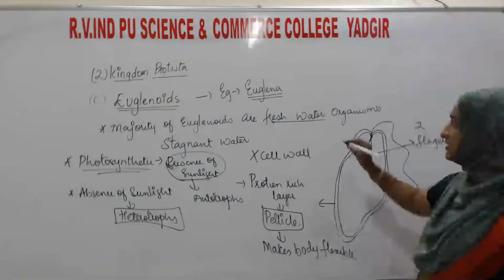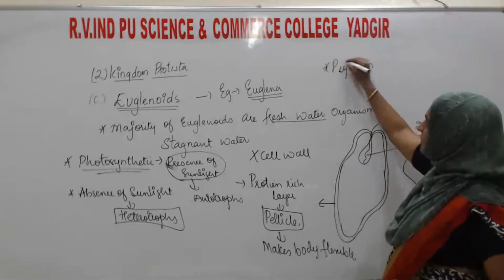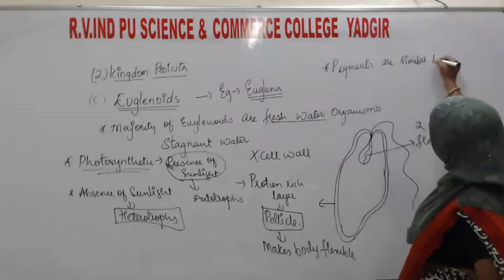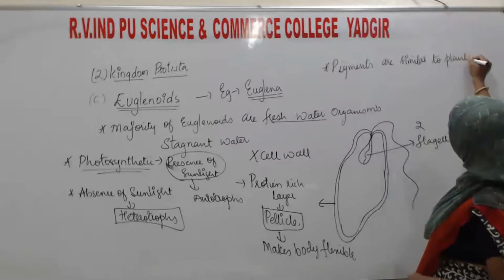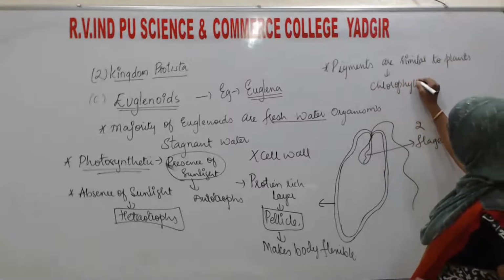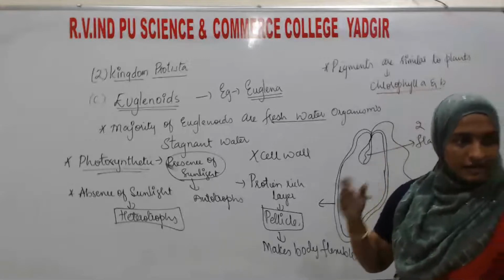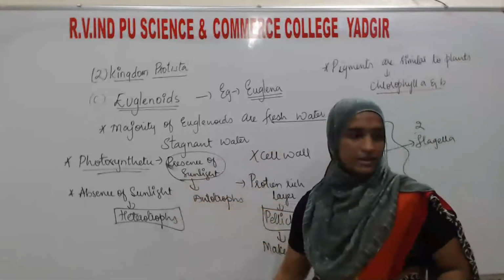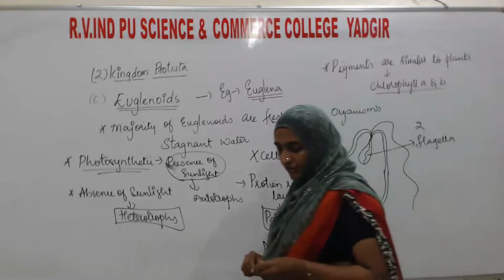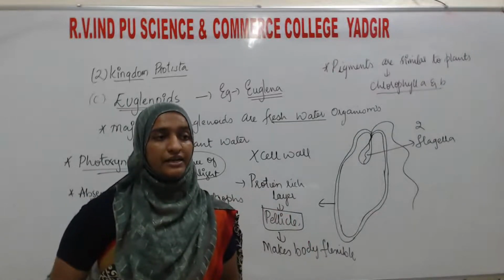The pigments are similar to those of plants, such as chlorophyll A and chlorophyll B. The pigments which are present in plants are also found in Euglena. So this is about the euglenoids. Next we will go for the next group, the slime molds.